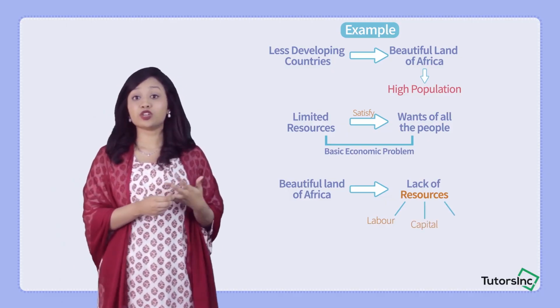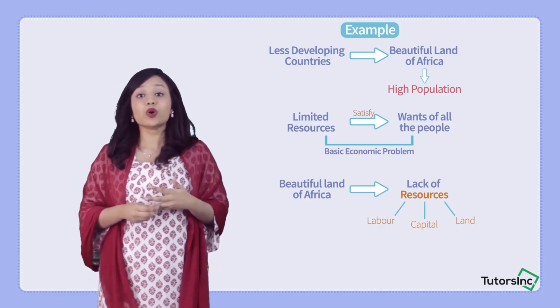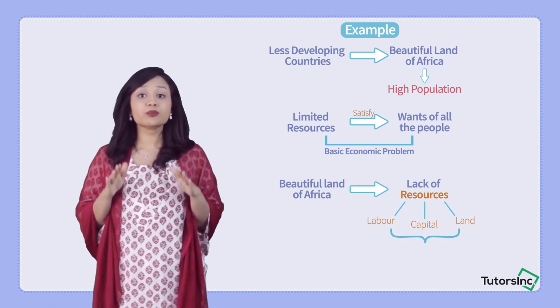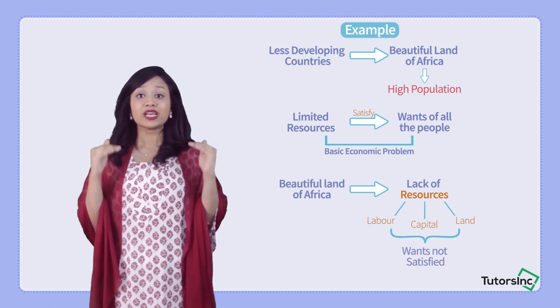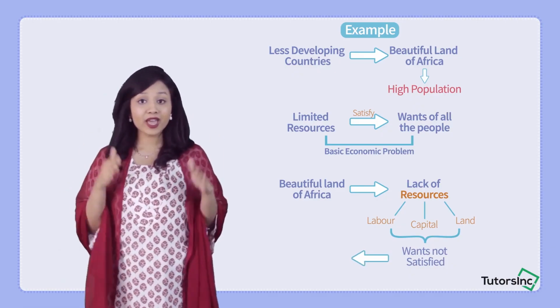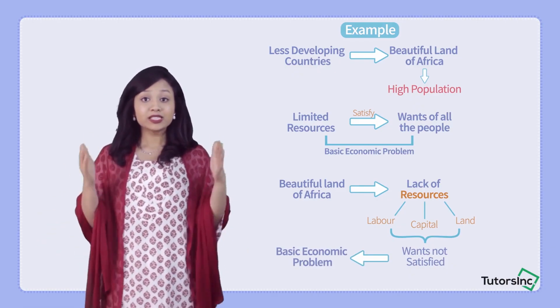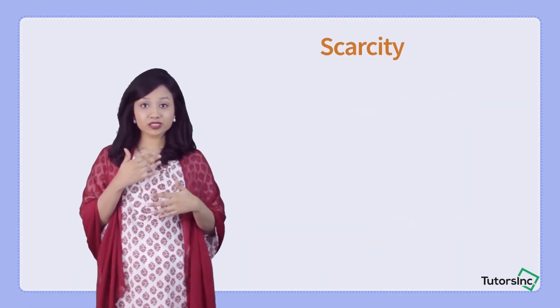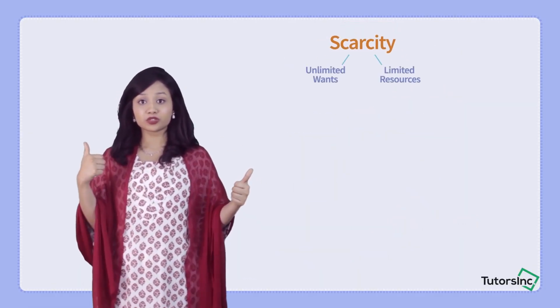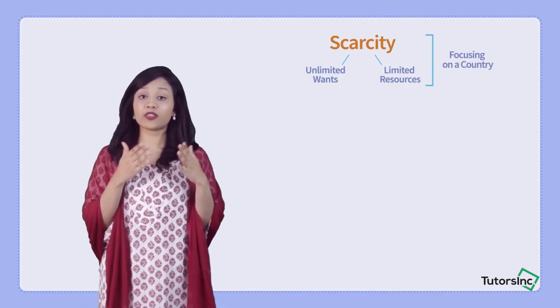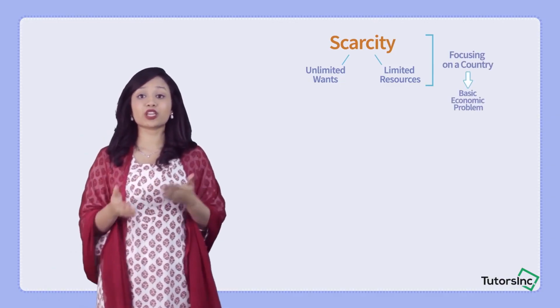It might have a lack of land in some cases. So all the people who live in Africa are not able to get their wants satisfied to the fullest. Hence, the basic economic problem is occurring in Africa, right? See, we're talking about the same scarcity, unlimited wants and limited resources, at an international level, focusing on one country, and that's how we're getting our basic economic problem.